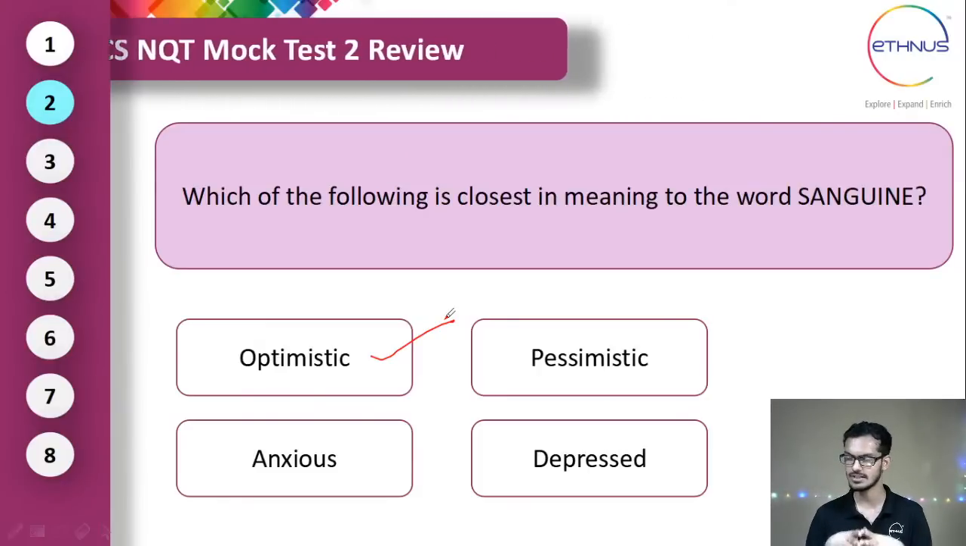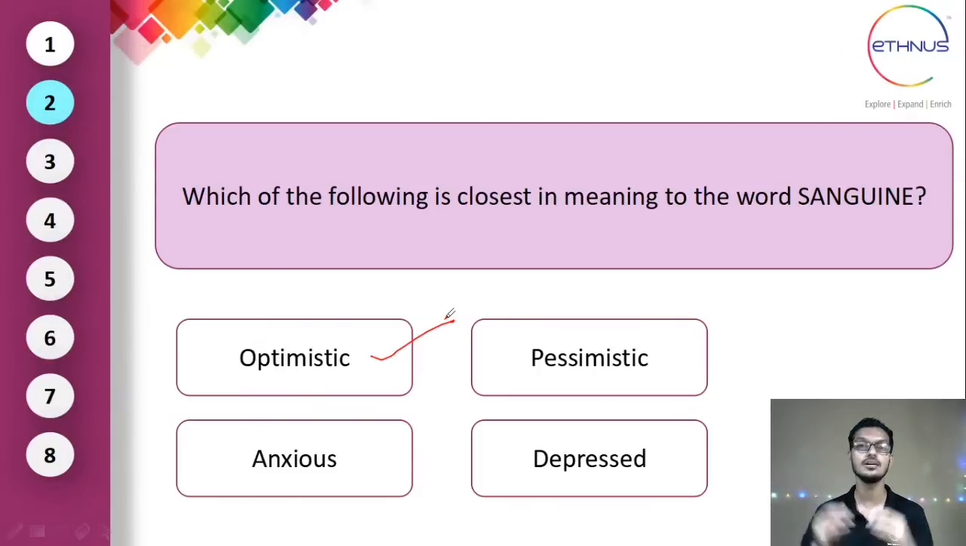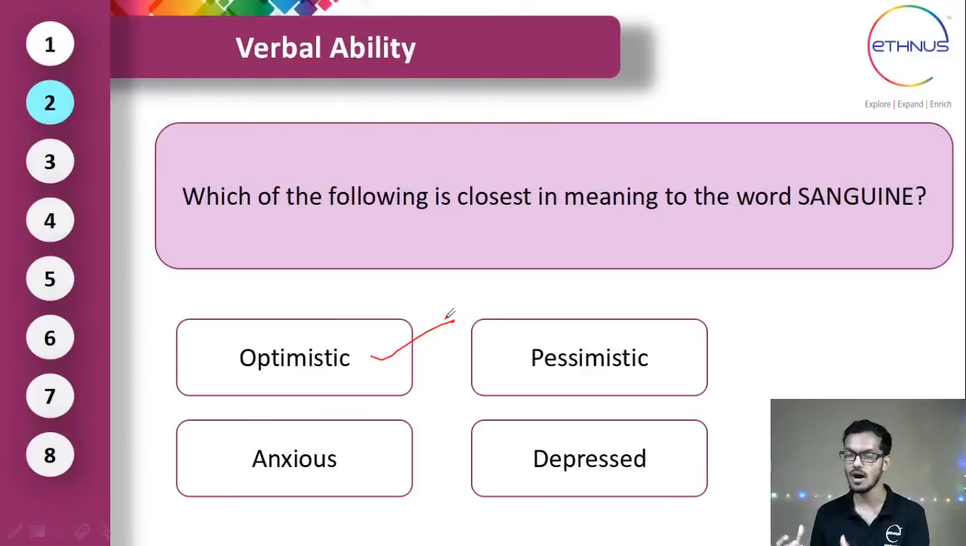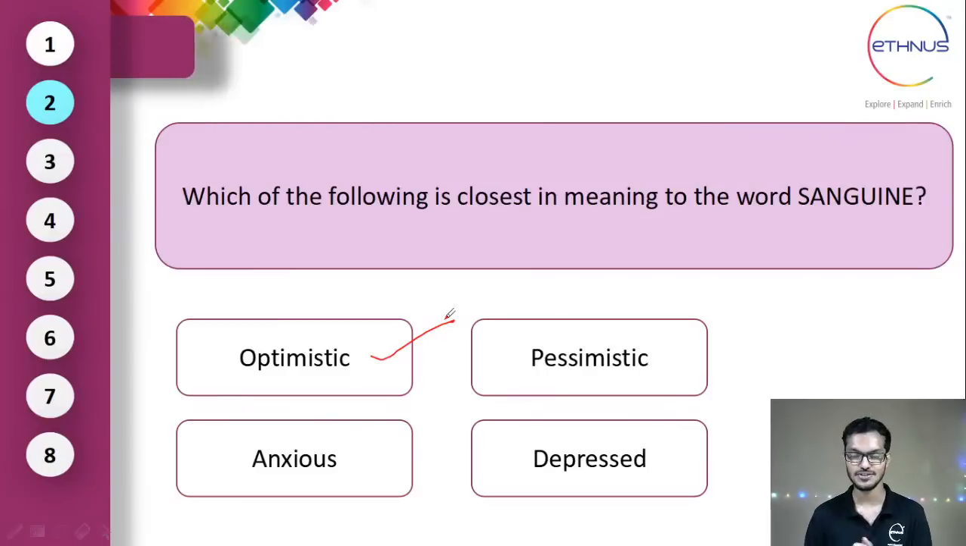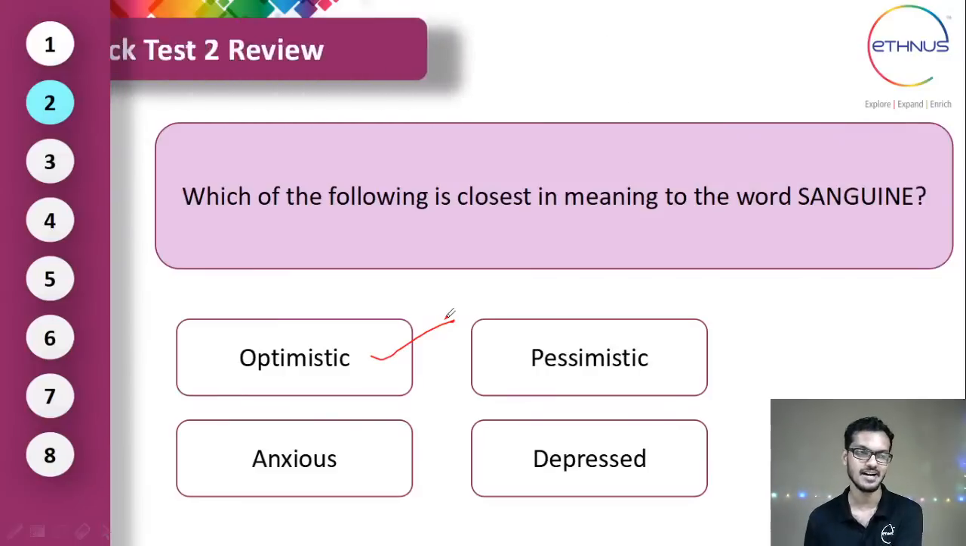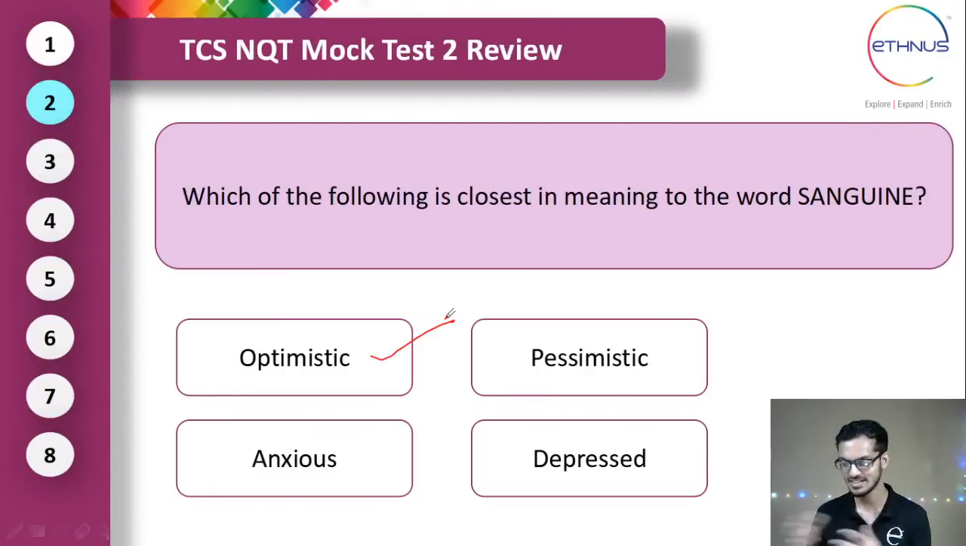Anxious also, no, that's not the right answer. Depressed is also not the right answer. Sanguine is a positive word and optimistic is the correct answer. Okay, which means something which is positive, something about positivity. So sanguine means optimistic. That's the correct answer. That's the closest meaning to sanguine.